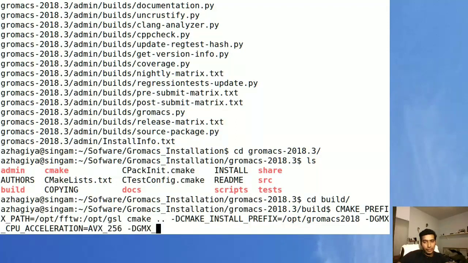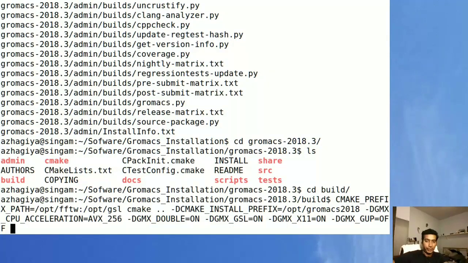I'm going to install double precision, and then switching on the DSL, X11 libraries, as well as if you are using double precision, turn off the GPU.